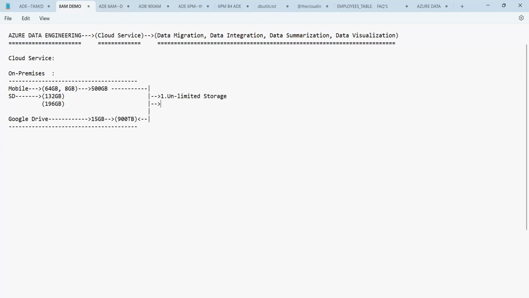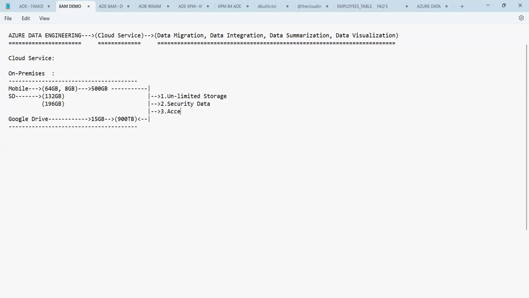What is the second reason, guys? The security of your data. The security of your data is the responsibility of Google now. As you're storing the data in Google Drive, the security of your data is the responsibility of Google. Am I right?